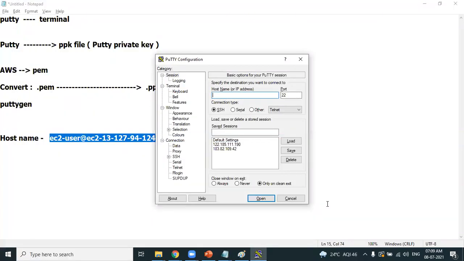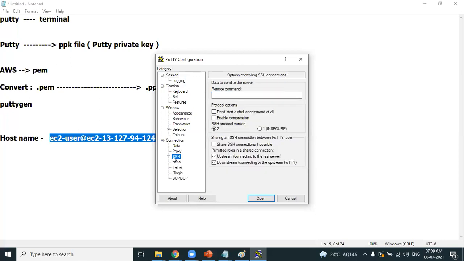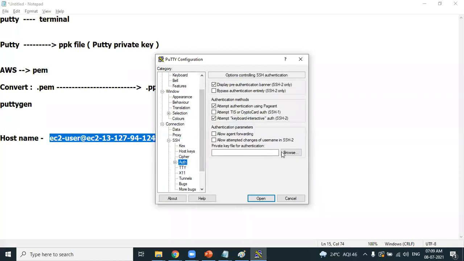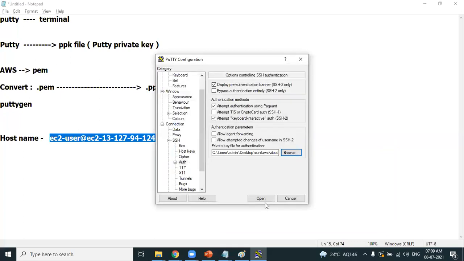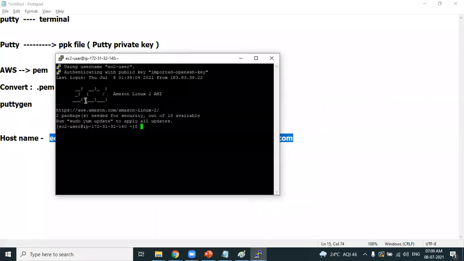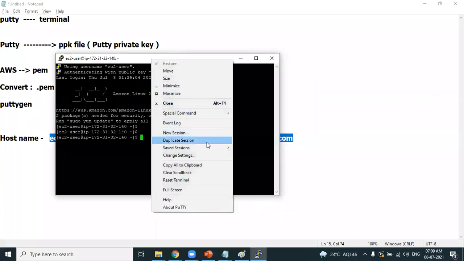PuTTY is a terminal. Host name: you know what should be the host name. Copy paste the host name. Go to SSH, under authentication, mention the PPK file abcd.ppk. Just click on open. Are you sure you want to connect? Yes, you have connected. For better visibility, let's increase the font size.